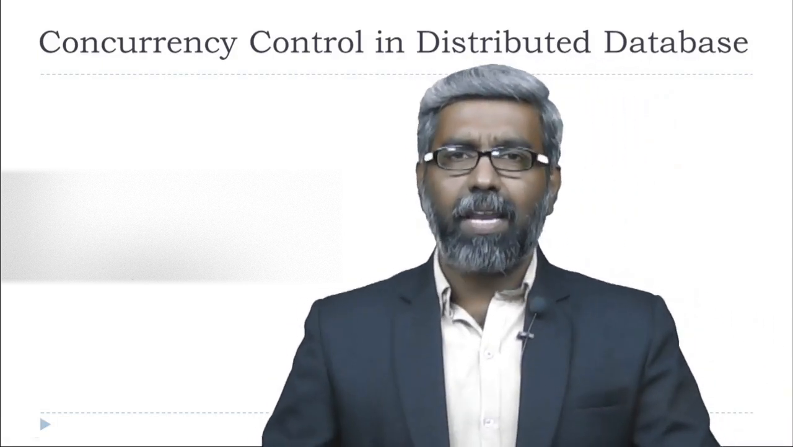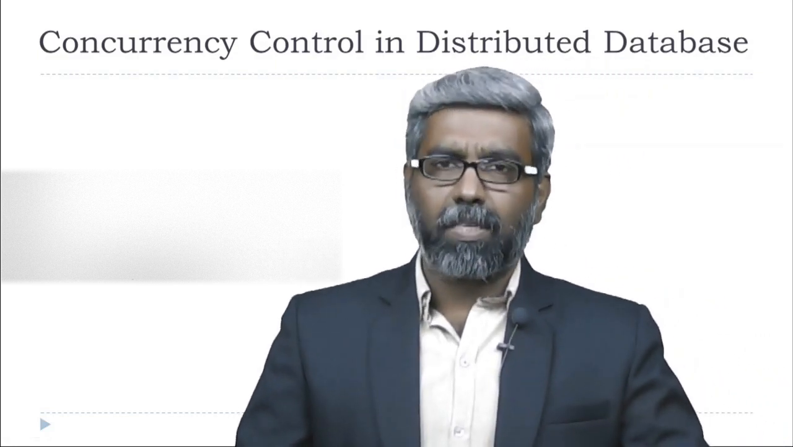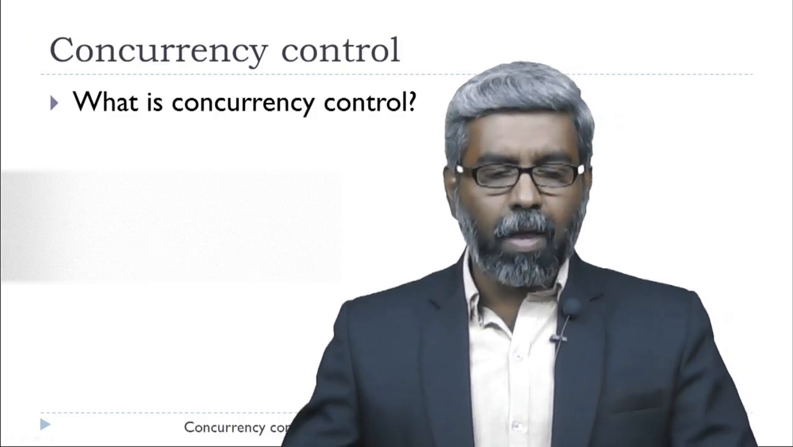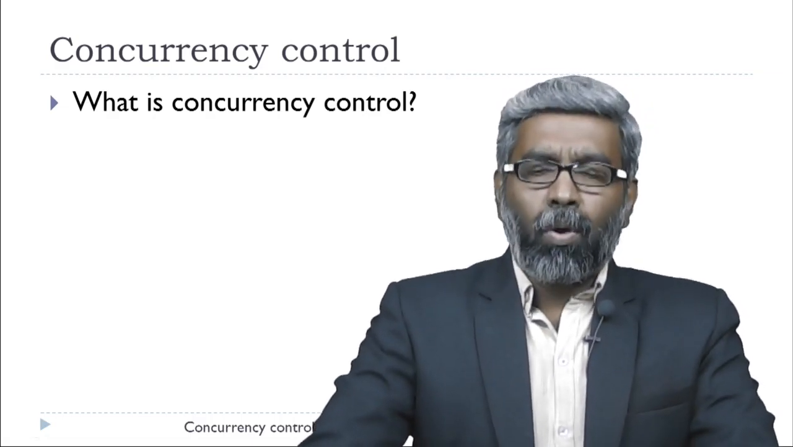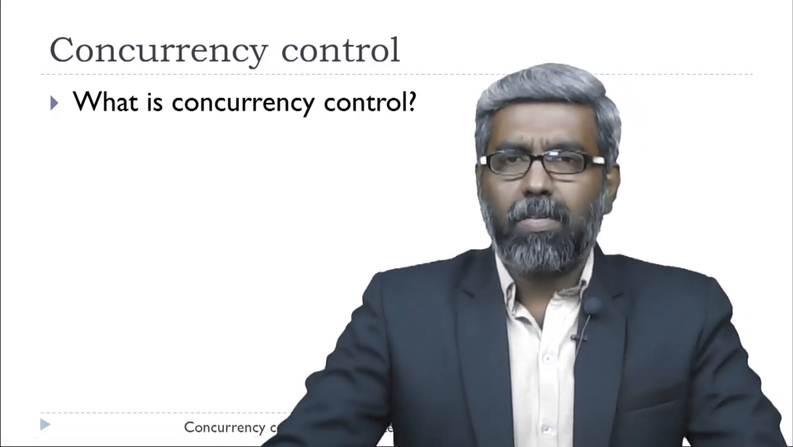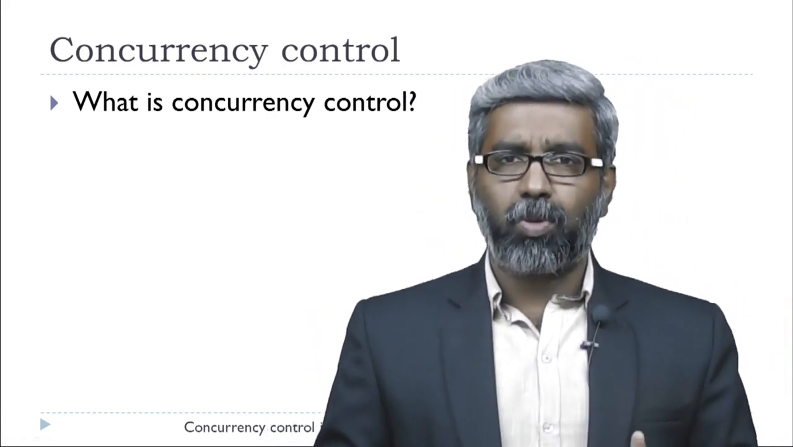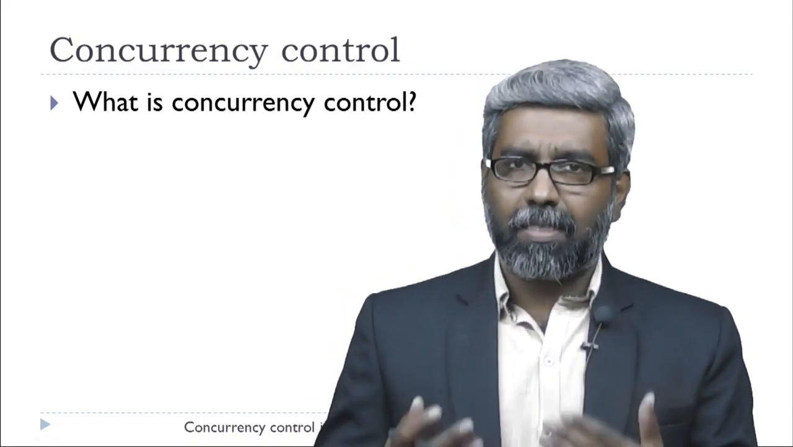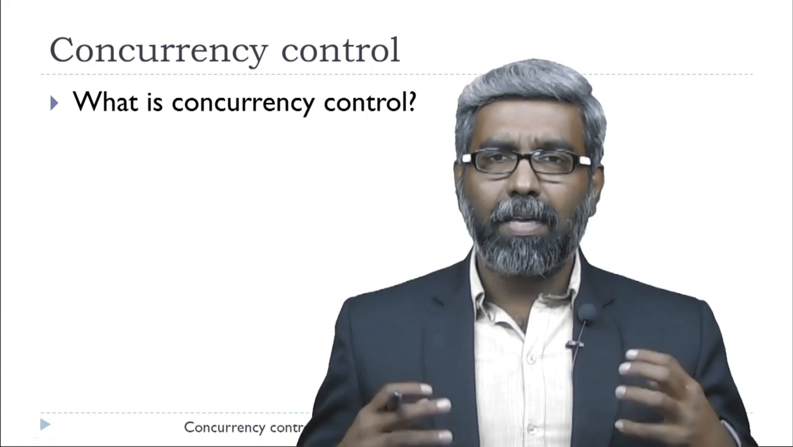Now we are going to the second level, that is, concurrency control in distributed database. This is another very important aspect of transaction processing. So what is concurrency control? If a data item is being accessed by more than one transaction simultaneously, then we have to decide which transaction should be given priority, or which transaction should be given access to that data item first, so that we can avoid the inconsistency problem.